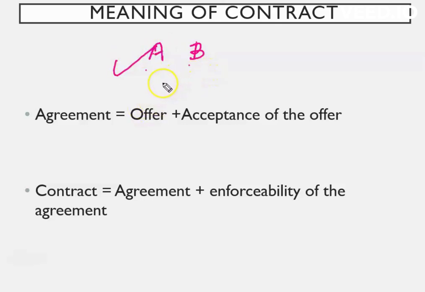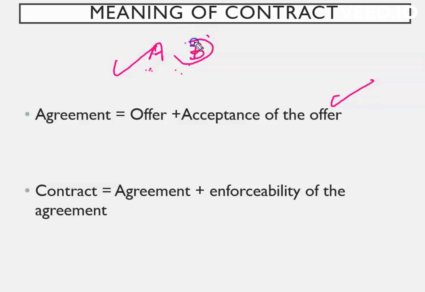So maybe he is making an offer. For example, he is saying that I want to sell some raw material to you, or I want to sell my mobile to you, something like that. So he is making an offer to B. And the other party has a right to either decline it or to accept it.